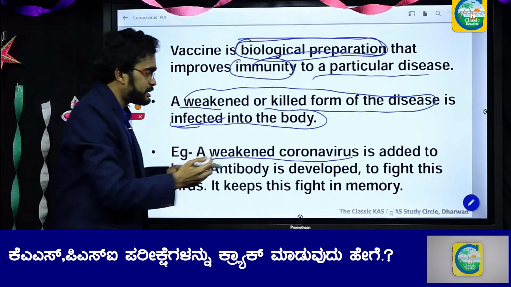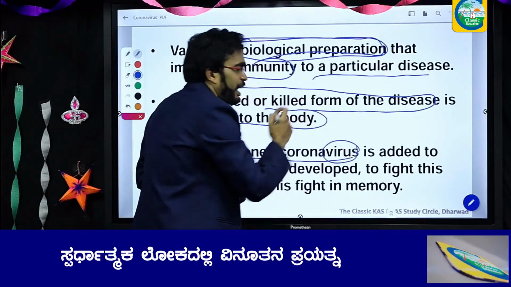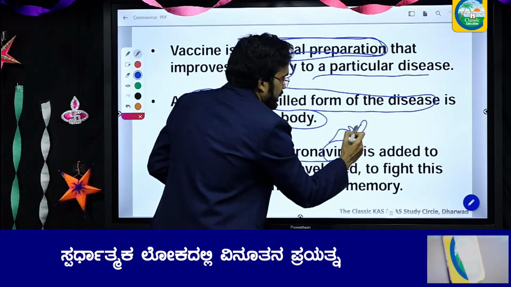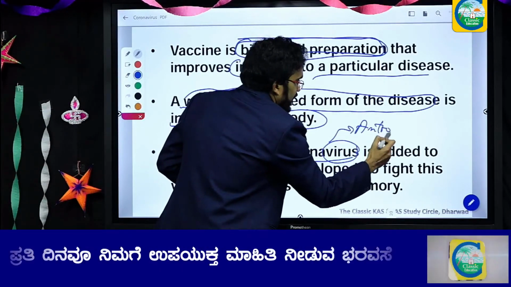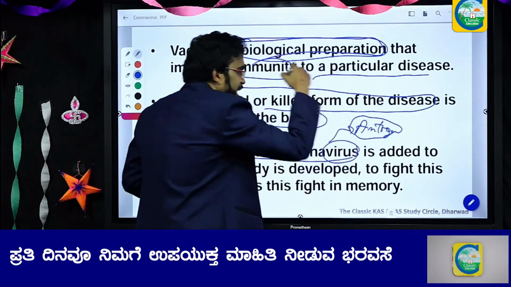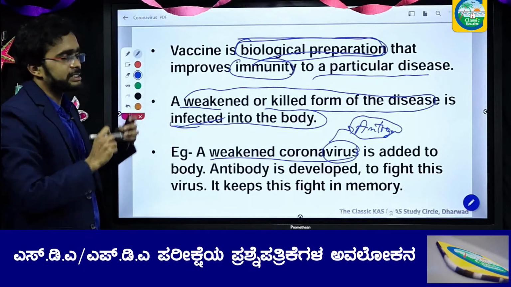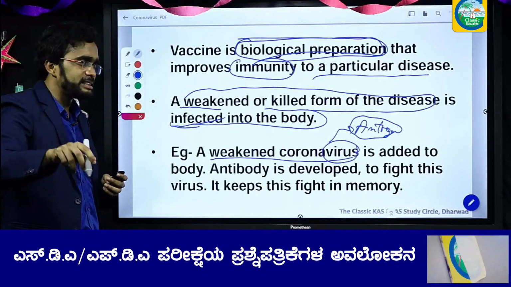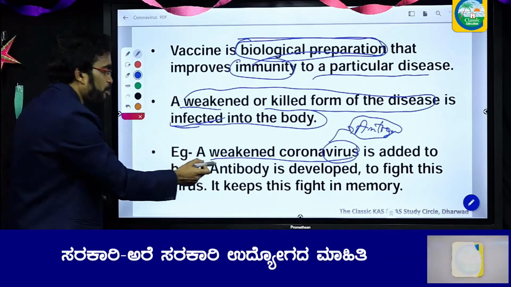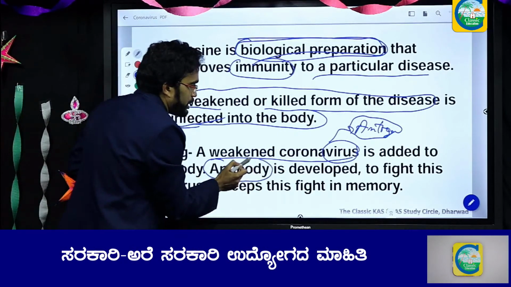What did we discuss? A virus contains antigen, right? So when this weakened virus is added into your body, our immune system recognizes it, and against it our body will develop antibody.